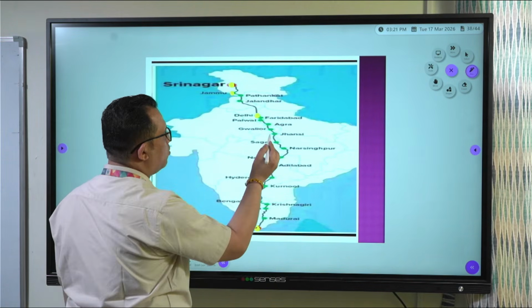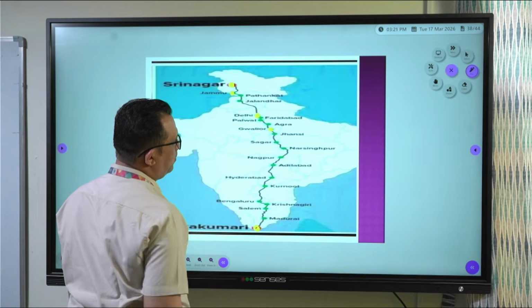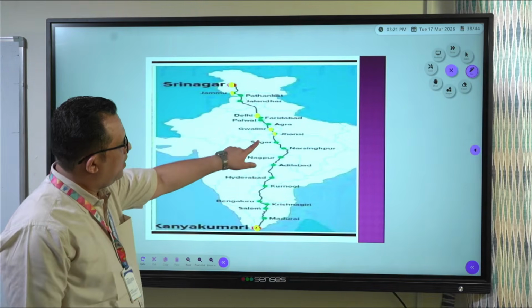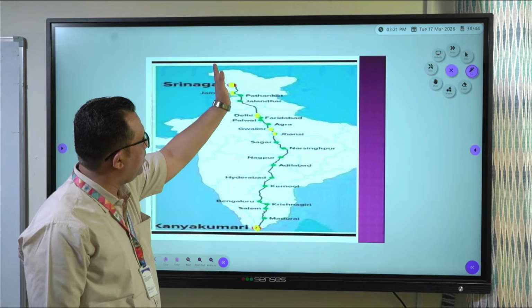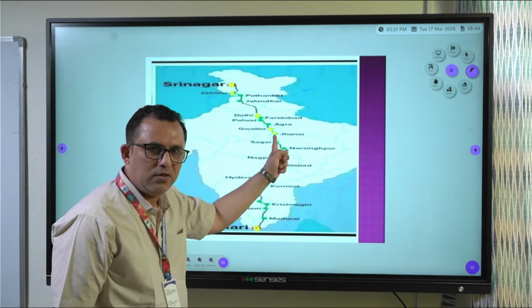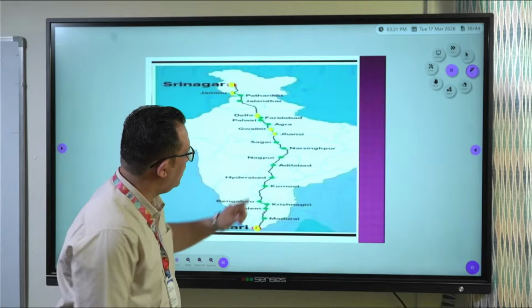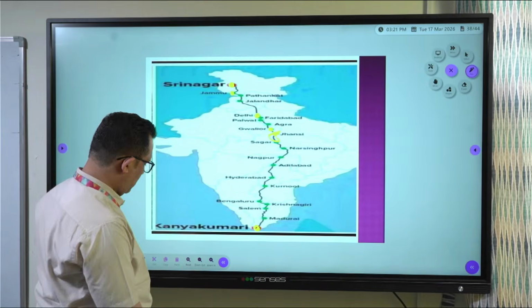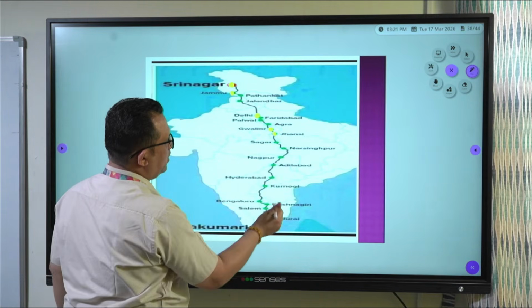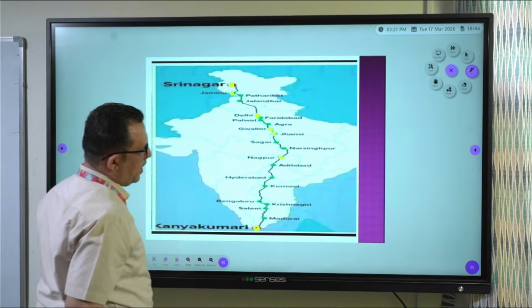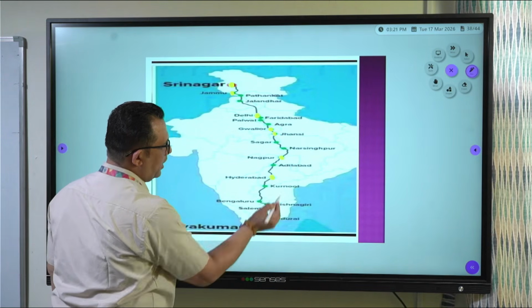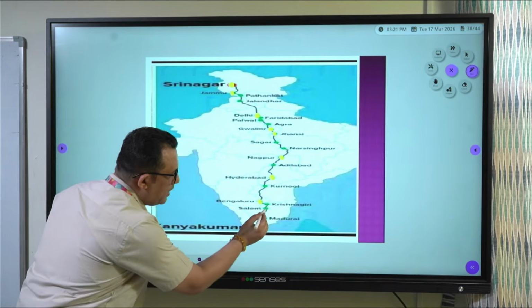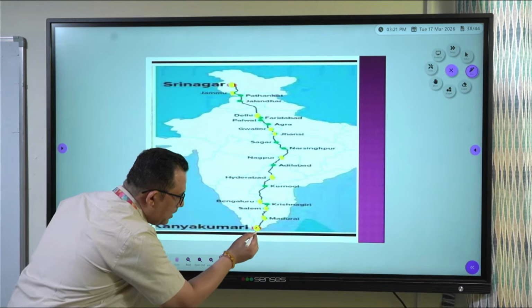Then I told you about Gwalior in MP and Jhansi. It is the intersection of the north-south and east-west corridor, Jhansi, which is in UP. Then Nagpur, of course, in Maharashtra. Then Hyderabad in Telangana. Then comes Bengaluru, the electronic capital of India. Then comes Salem, and then Madurai, and then Kanyakumari.